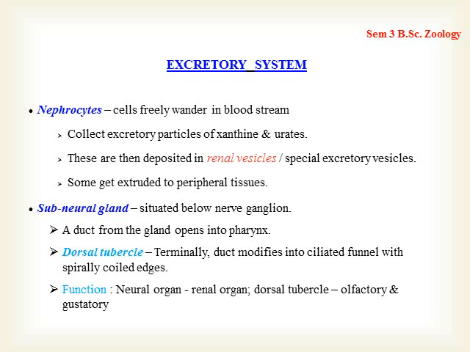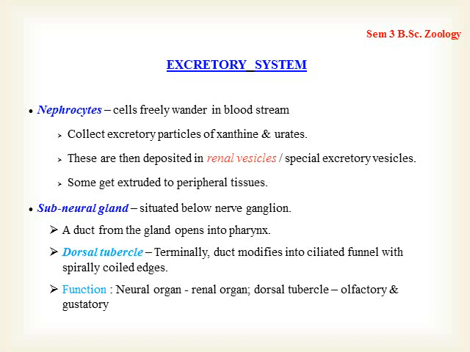So there are two structures which are responsible for excretion in the case of Ascidia. One is nephrocytes, which are found in the bloodstream, and from the cells and tissues they accumulate xanthin and uric acid. Almost 90% of the excretory waste is in the form of ammonia.